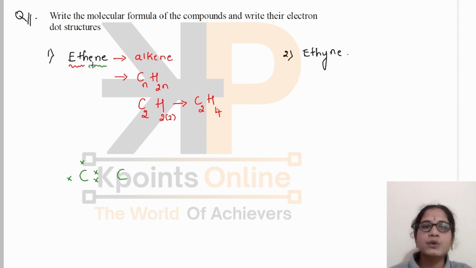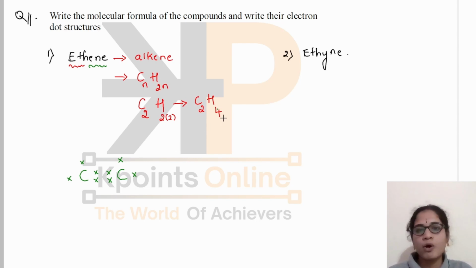Why? Because I know it has a double bond. Double bond means it will share two pairs of electrons. So instead of writing only one electron between these two, I will write 2. Overall it is 4 only. And for this carbon also, I will write 2 valence electrons on this side only, then the remaining 2 electrons on this side.